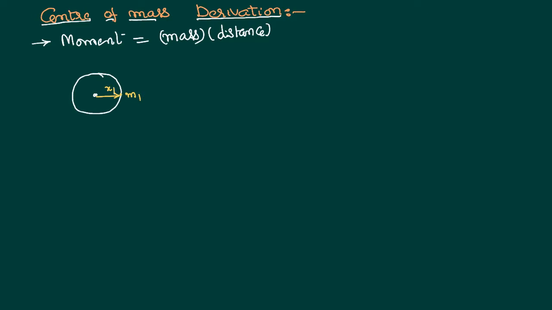Then the corresponding moment about the center of mass is m1 x1. Let us imagine simultaneously another particle on the opposite side, at a distance x2. Then the moment of the second particle about the same point is m2 x2.